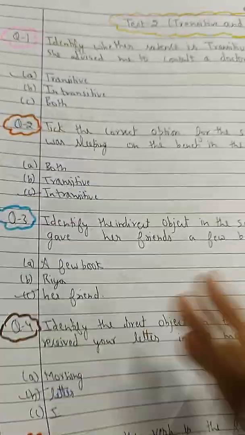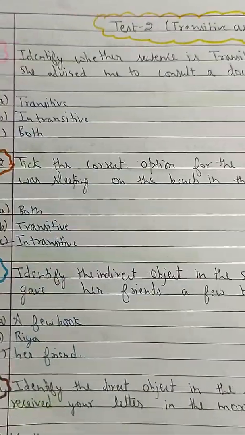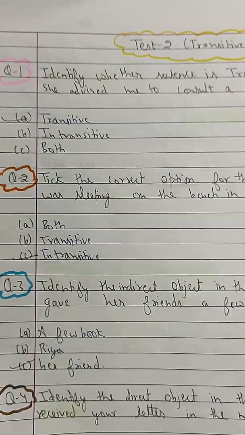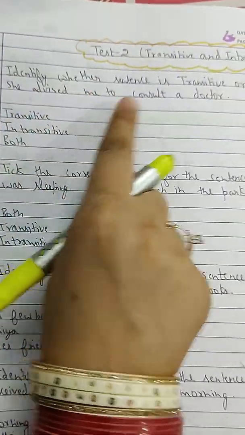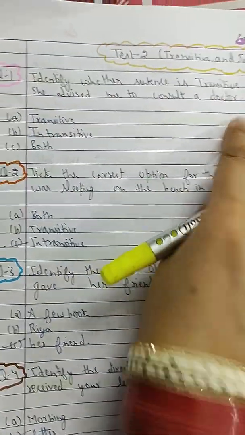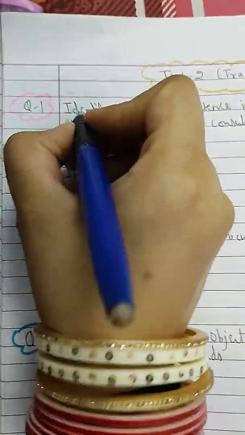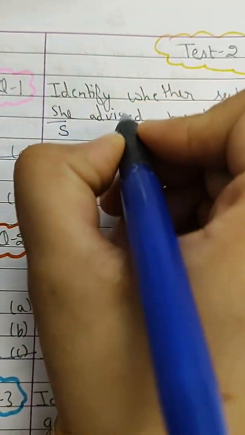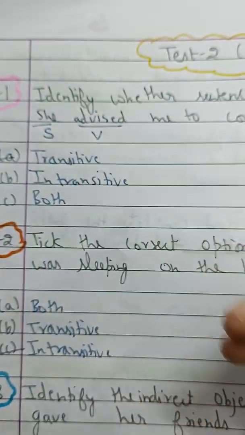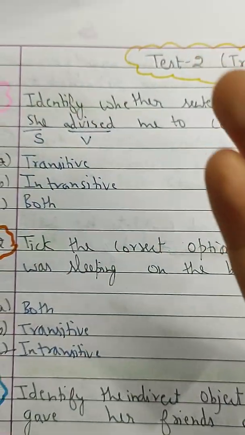test answer key. Now this is the answer key of transitive and intransitive verb. Identify whether the sentence is transitive or intransitive. She advised me to consult a doctor. So here how you are going to find it out, please remember this thing. The whole sentence is about she, so this is the subject, and this one is your verb. Now whom is she advising, what is she advising?